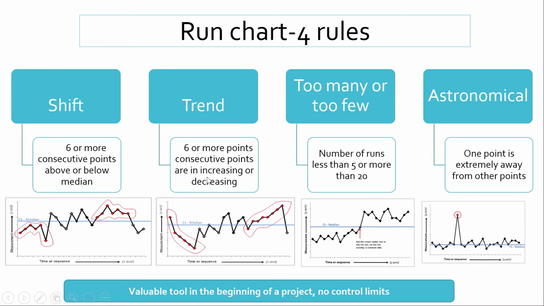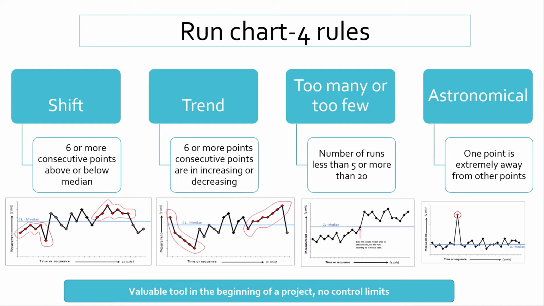Now next is trend. Trend means 6 or more consecutive points which are in increasing or decreasing order. Regardless of the median value, if there are 6 or more consecutive points in an increasing or decreasing manner, then we can say that there is a trend in this chart.